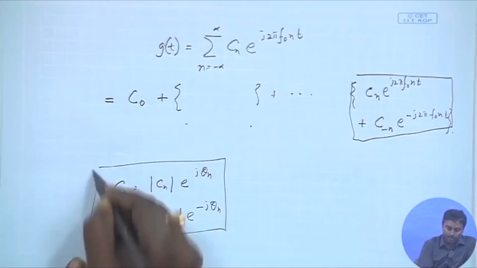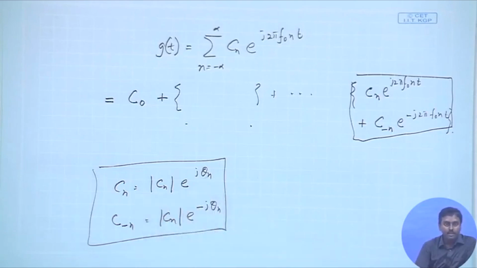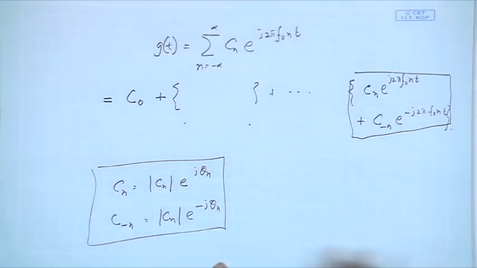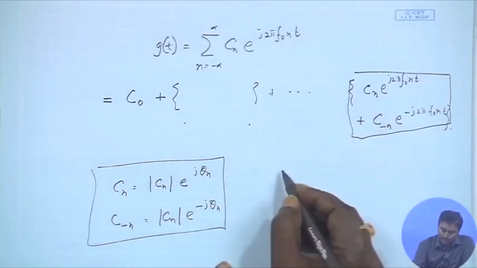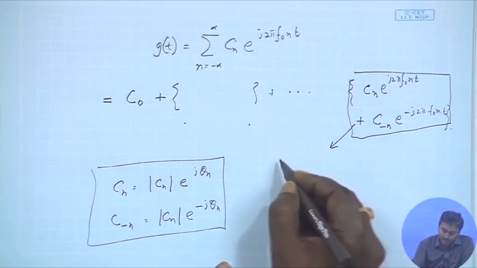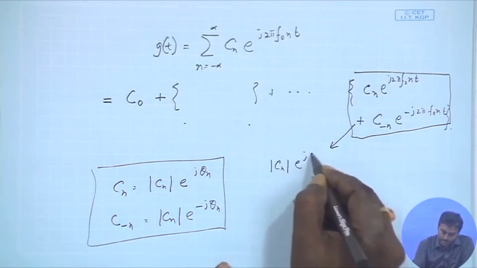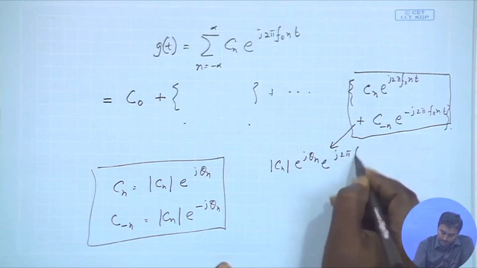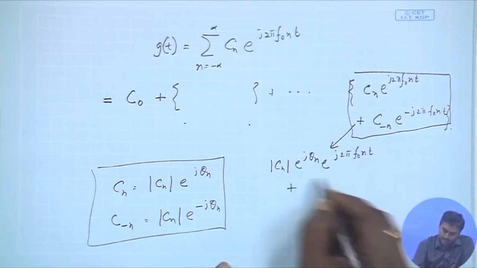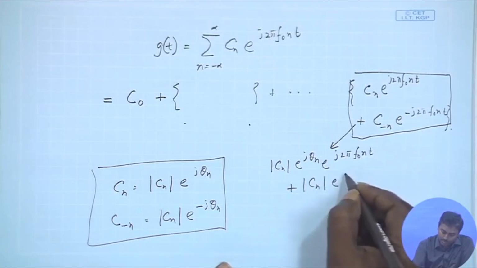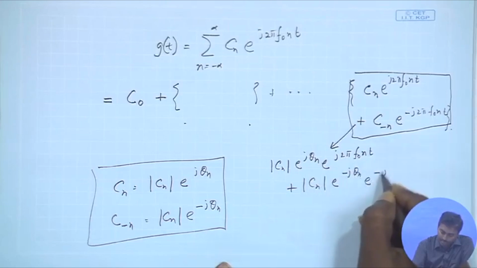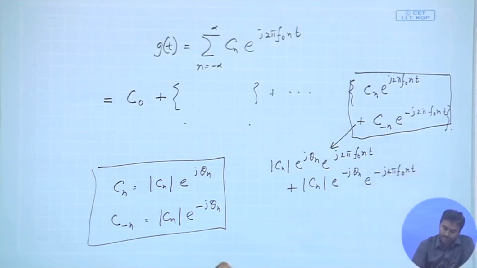This is something I can always do as long as I know theta n and mod Cn, and that I should be knowing, because if I know the Cn, I can immediately calculate its modulus and its phase. So this is something I can always do. Now let us try to see, if I replace this over here, what do I get? For the nth term, I get mod Cn e to the power j theta n e to the power j 2 pi f0 n t plus mod Cn e to the power minus j theta n e to the power minus j 2 pi f0 n t.